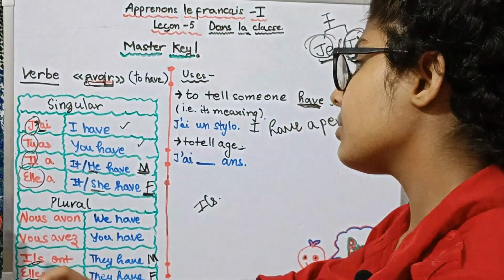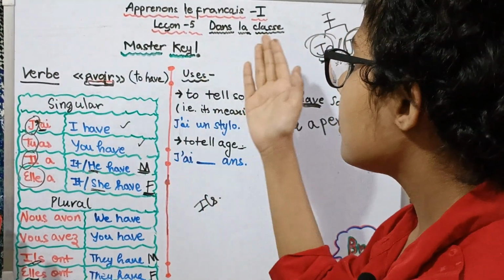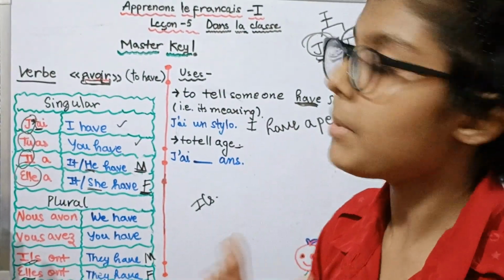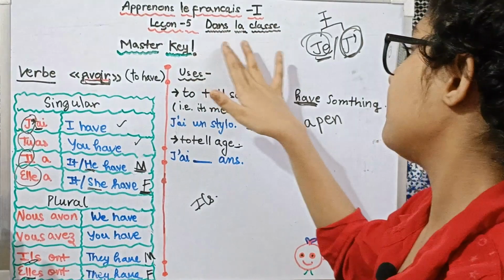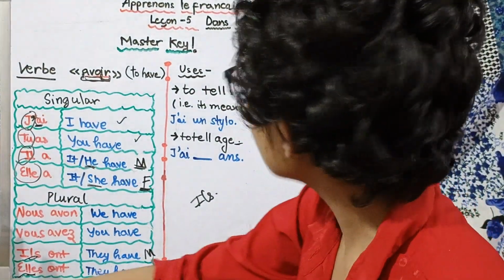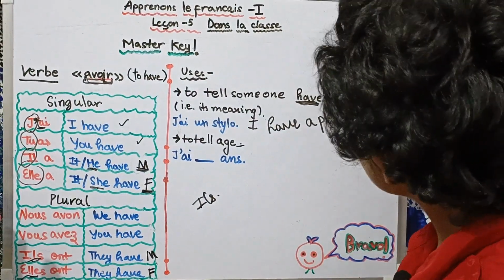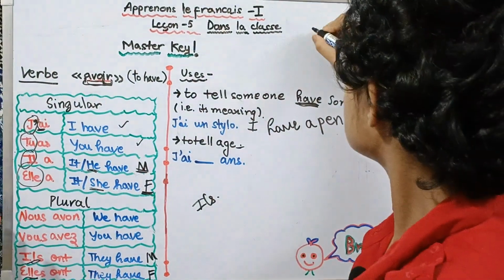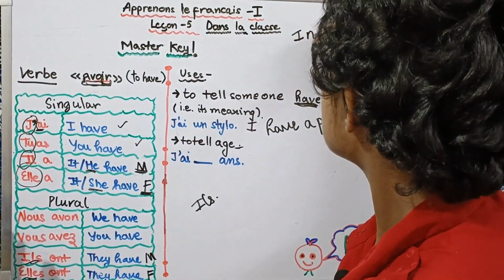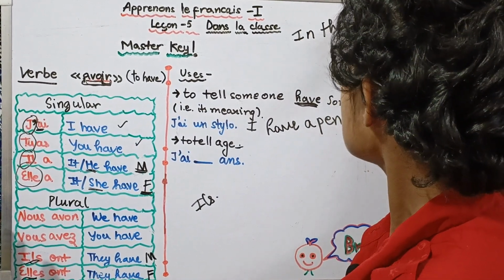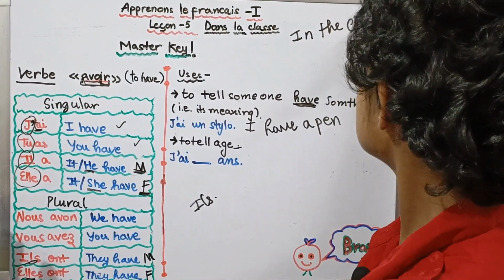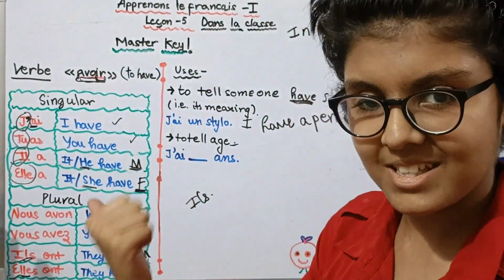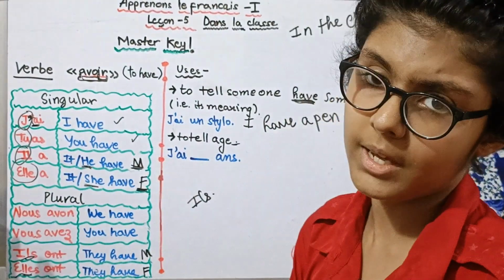So here we have completed the verb part and also the adjective part, and they were the most important part of the lesson number 5, that means dollar class. और हमने रीडिंग पार्ट में भी ये देखा था कि डॉलर क्लास का मतलब क्या होता है. So now here we have completed the master key successfully.